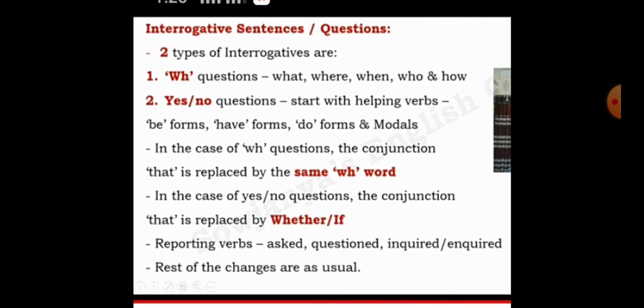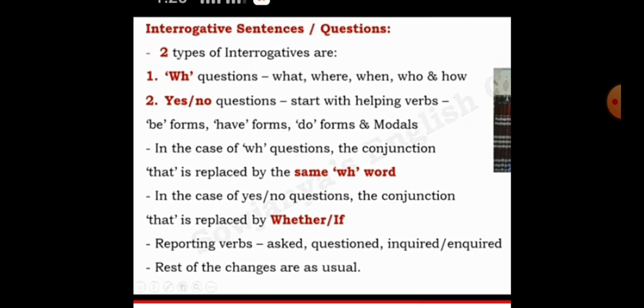Some more sentences with interrogatives or questions. Interrogatives are of two types. WH questions, for example what, where, when, who, how. Then yes or no questions, which start with helping verbs, like be forms, have forms, do forms, and modals.